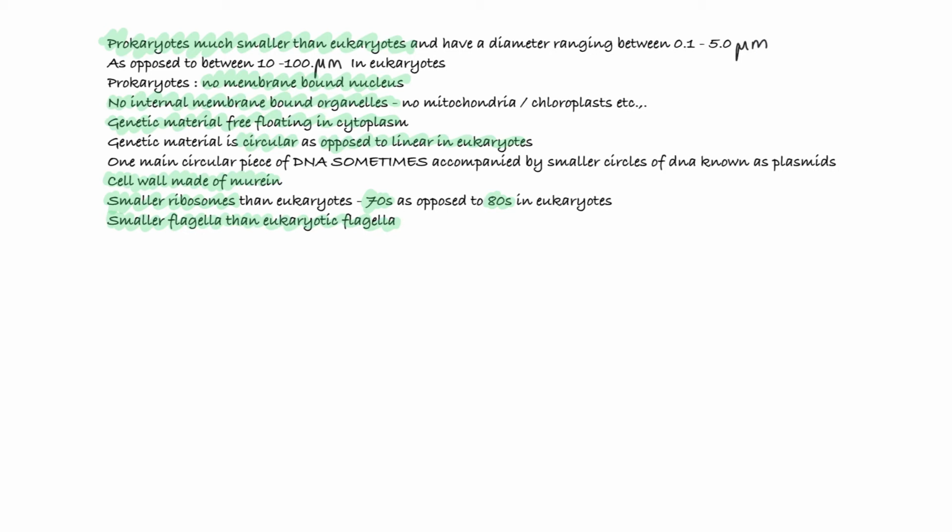So the DNA in a prokaryote, it's circular, and there tends to be one loop, but secondary strands can form. These smaller loops of DNA that are not part of the main circular DNA are called plasmids. So sometimes prokaryotic cells have plasmids, sometimes they don't.